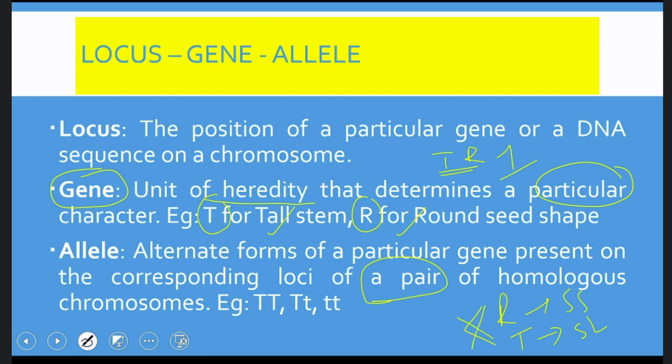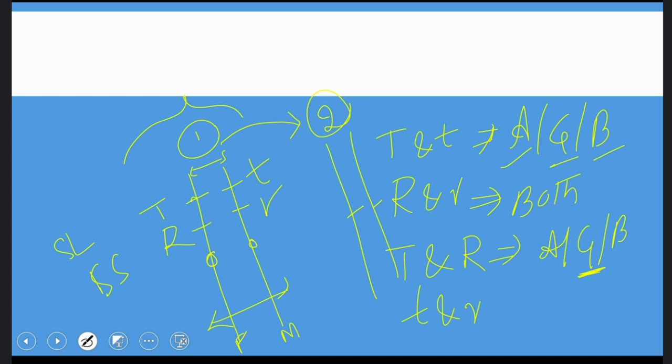Why? Because one is present on one locus, the other is present on another locus. We can simply say that they are present on different loci. When they are present on different loci, they can never be called alleles. They are simply genes. Here capital T is a gene, small t is a gene, capital R is a gene, small r is a gene.